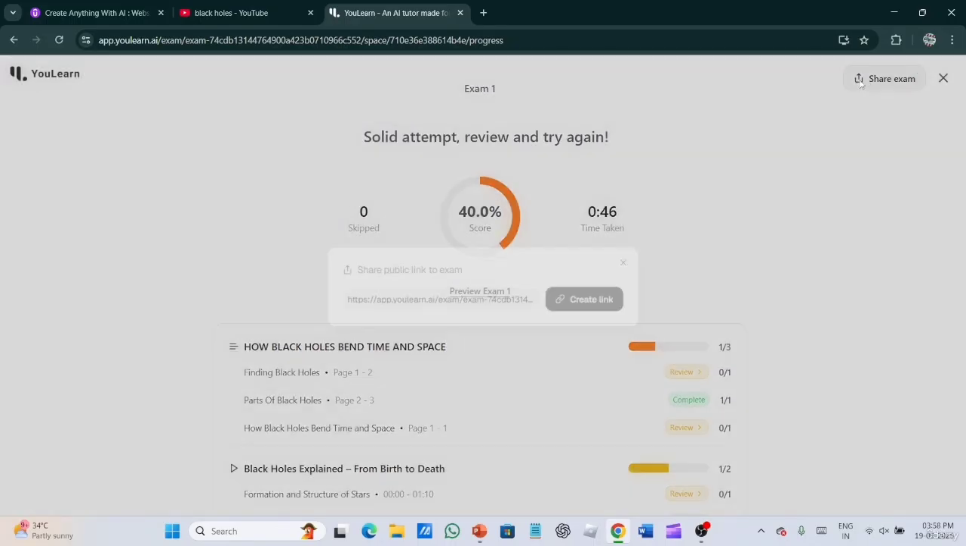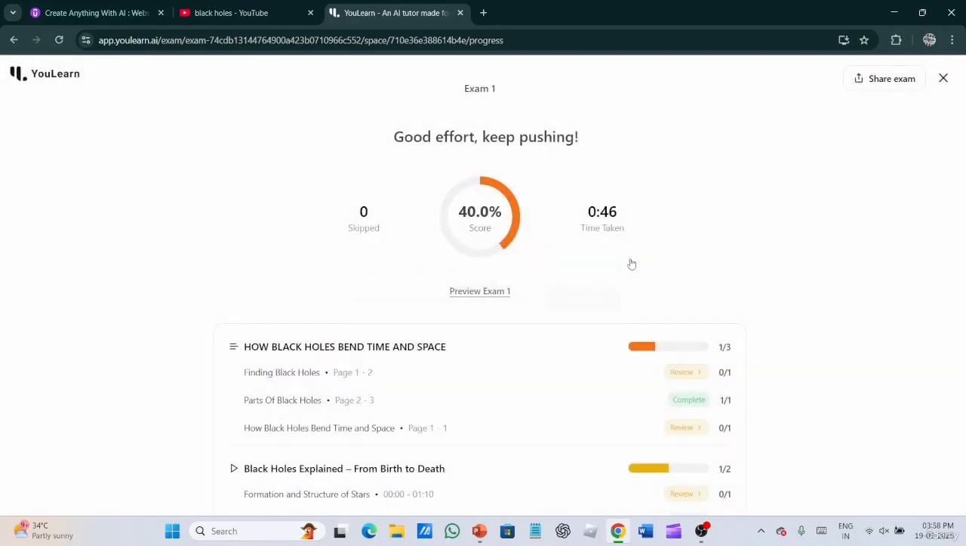Then you can share your exam if your ma'am is asking you, or if your mom or dad is asking you how much you have gained in this app and how much progress you are making. You can share these results directly with him or her.